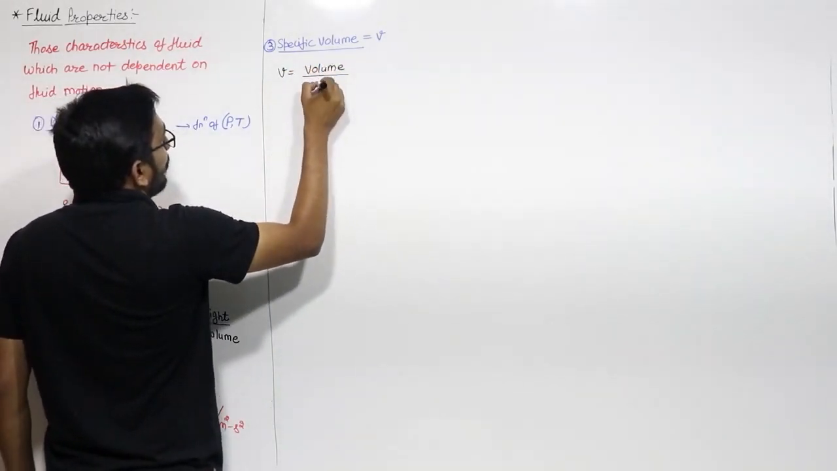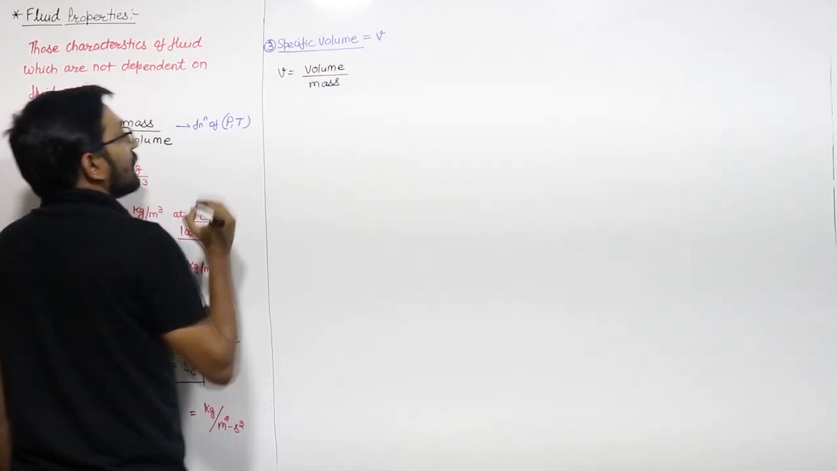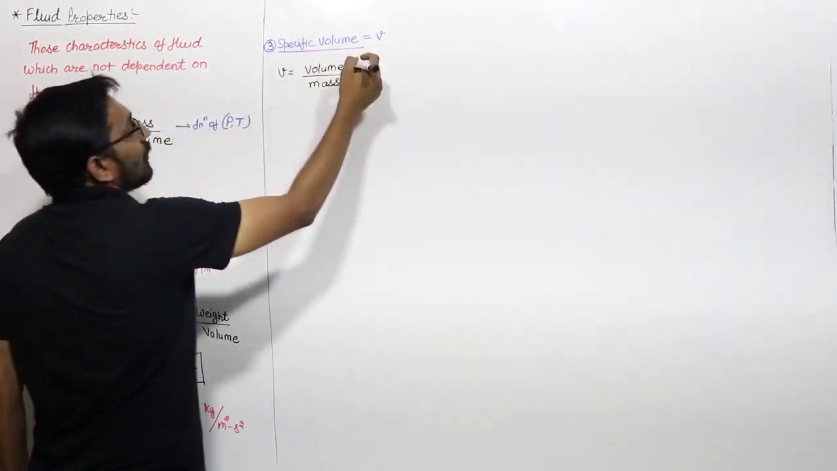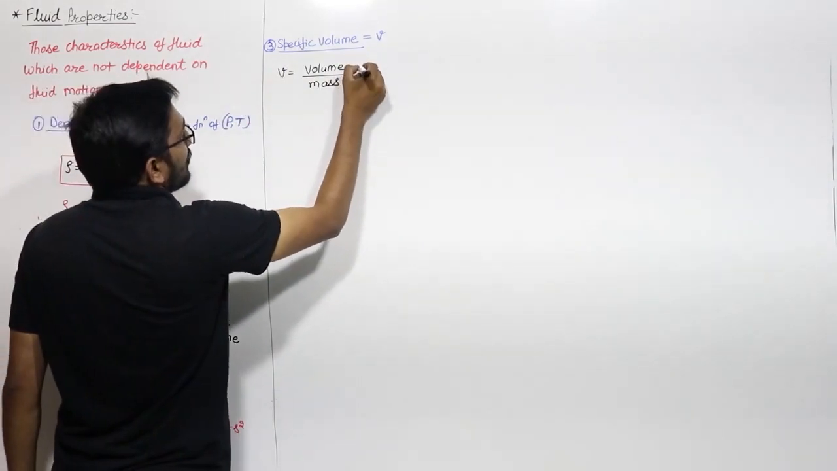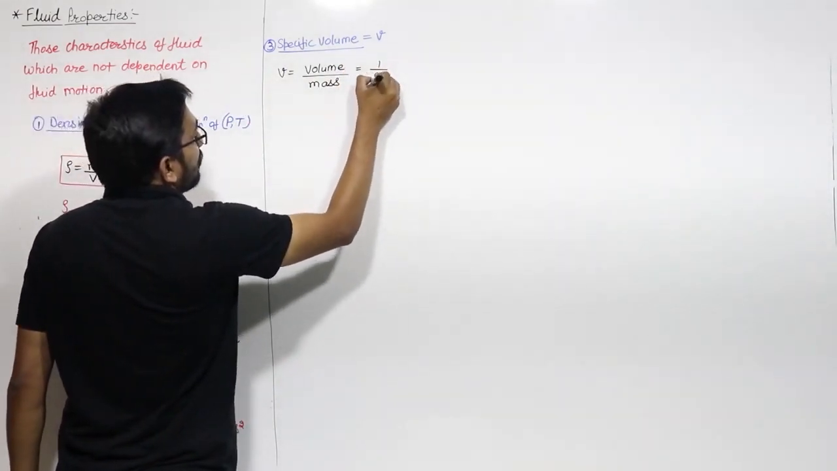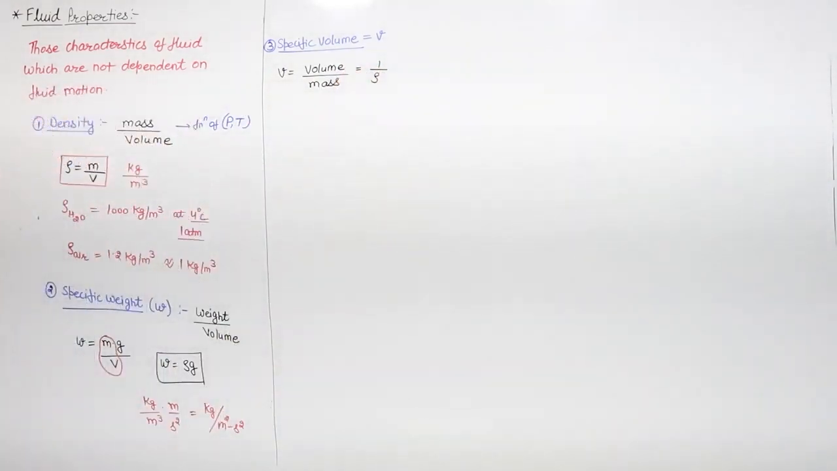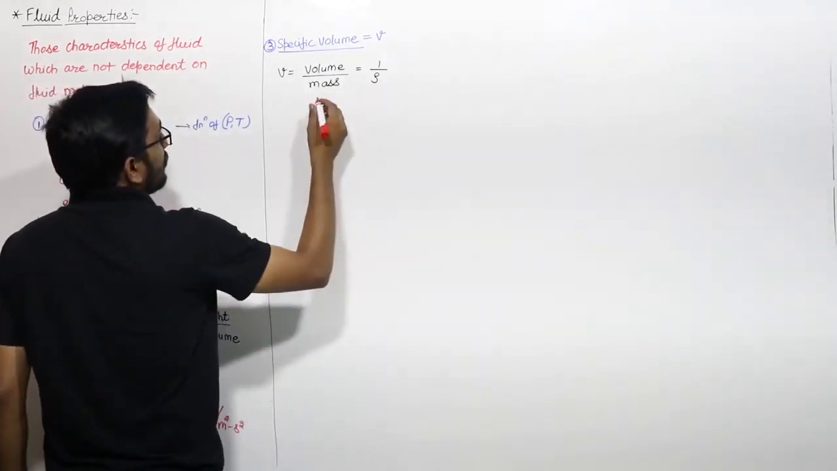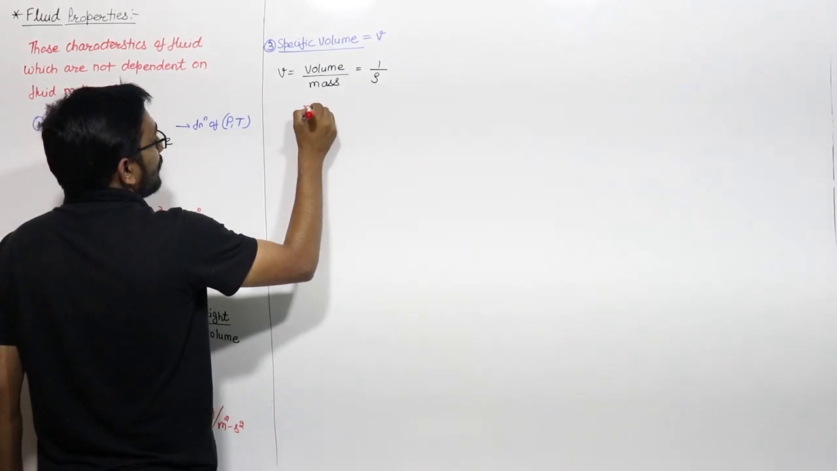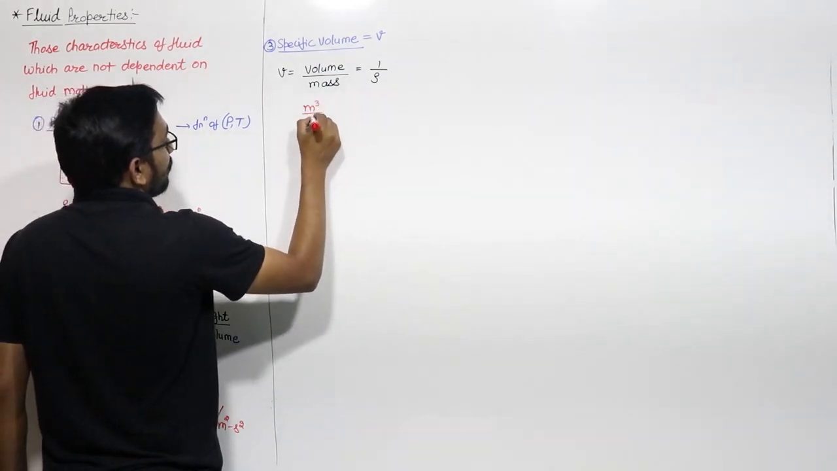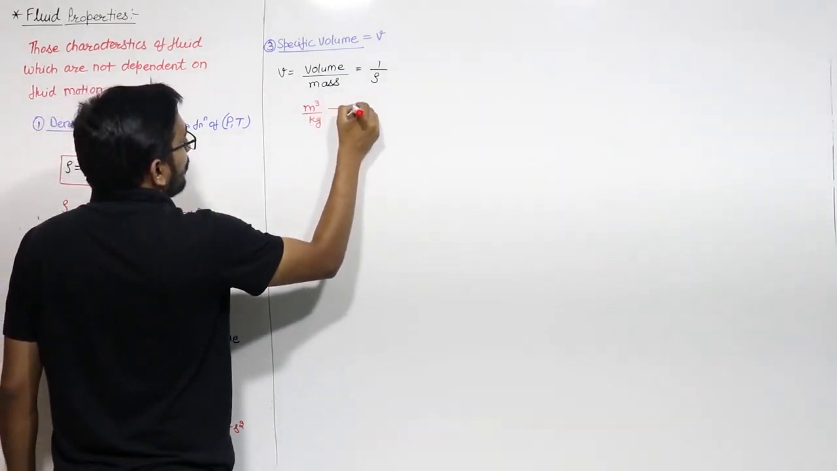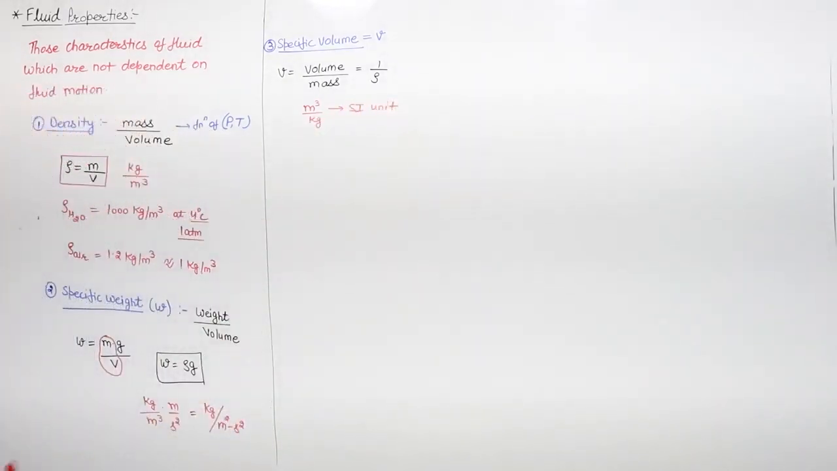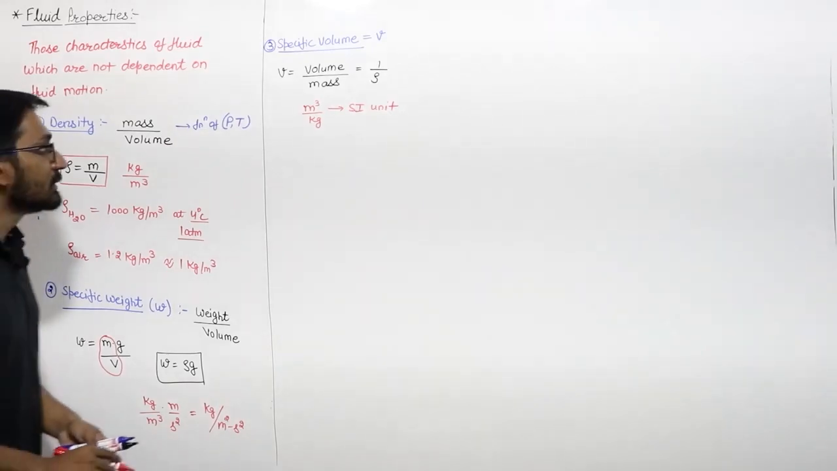Volume occupied per unit mass is known as specific volume, and you can say that mass per unit volume is density, so the specific volume is the reciprocal of density. And if you want to find what the unit will be, volume is meter cube per kg. This is the SI unit of specific volume, meter cube per kg, right?